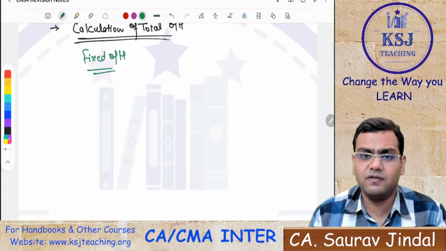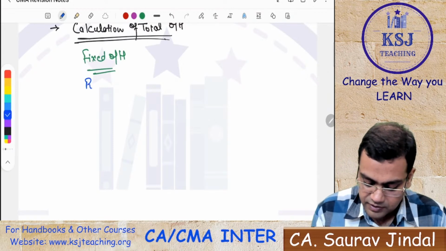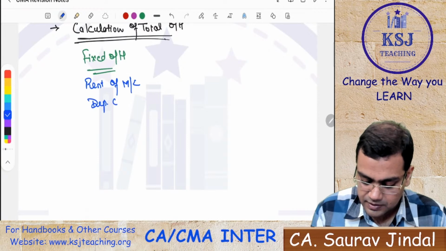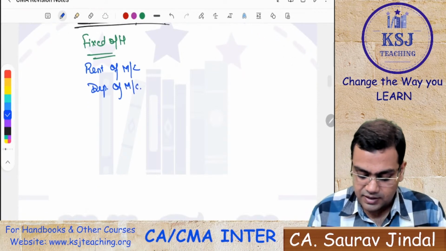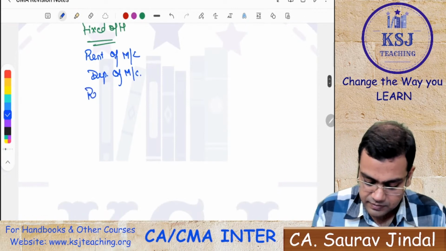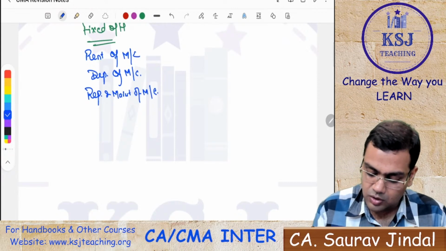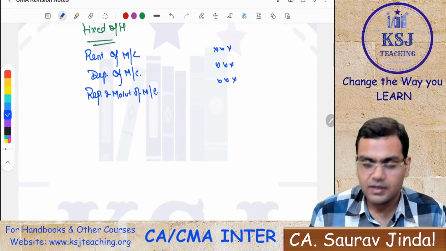It can be the rent of the machine, if it is on rent, or the depreciation of the machine, or the repairs and maintenance of the machine. So all these things can be there as fixed overheads.